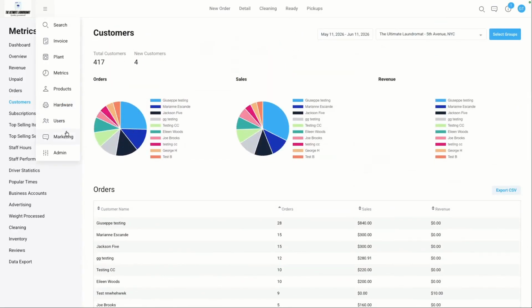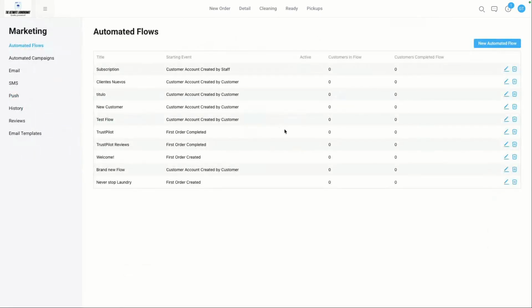I just had one more question from Ken, if there's a way to see which customers are in the flow. So it's going to highlight the customers that are in the flow, and show you those customers that have actually completed the flow. The only thing I need to double check is whether the number is blue, because if it's blue, you click onto it and it shows you who specifically is in it. I think it isn't though. I think it will just show you the count, but not specifically the names.